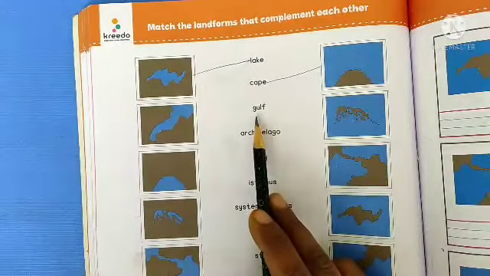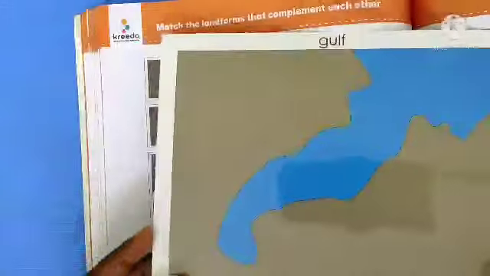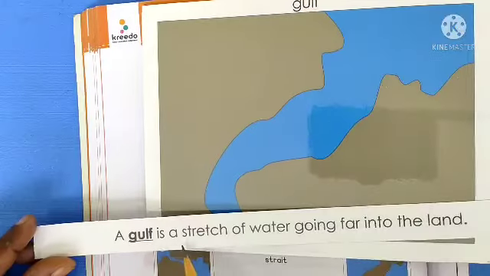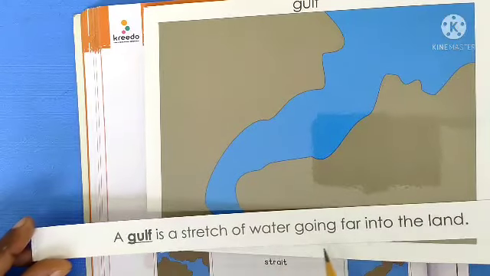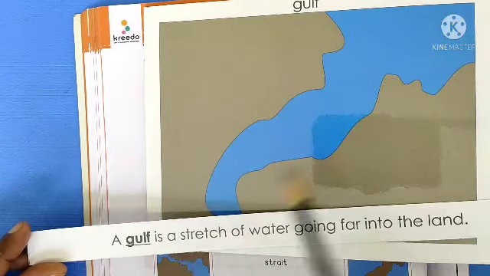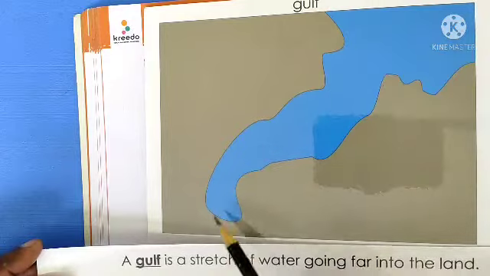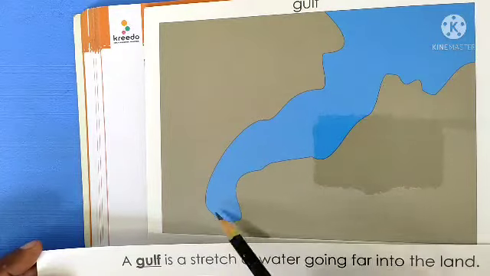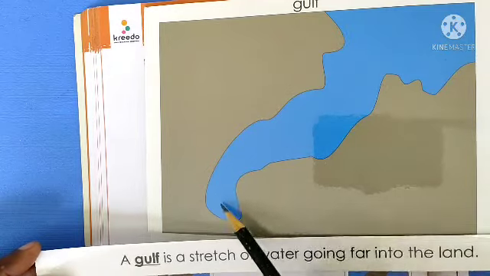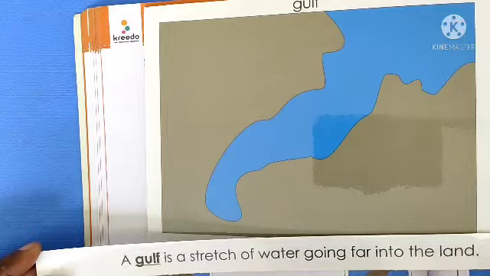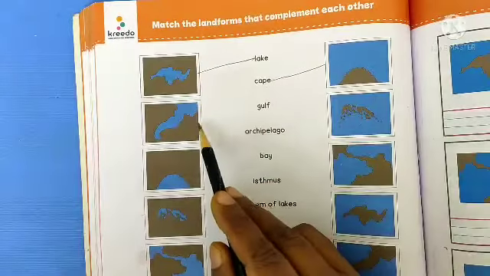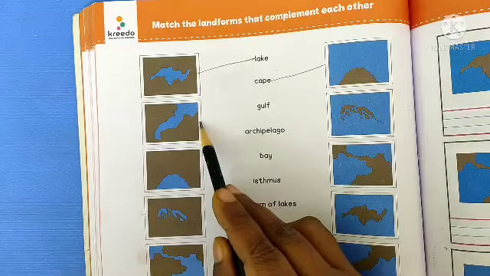Next, gulf. This is the image of a gulf. A gulf is a stretch of water going far into the land. Are you observing the picture? No? See, it is going far into the land. This is called a gulf. Now, search for the gulf image here. Yes, this is the gulf. Match it.